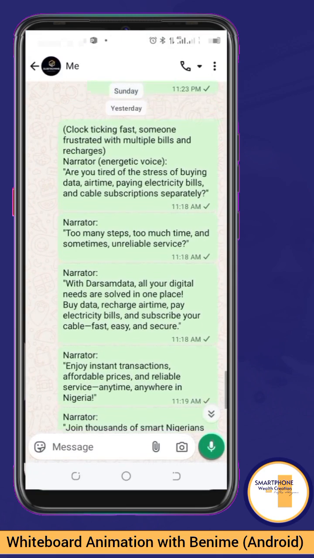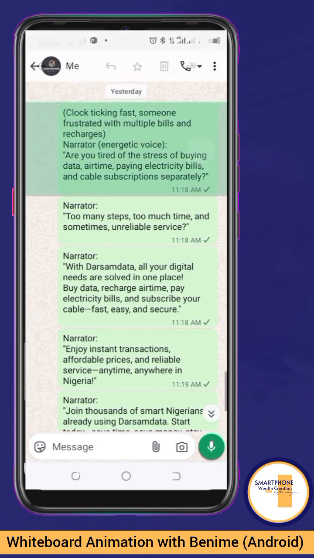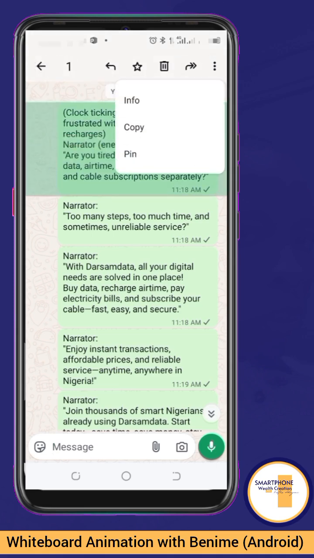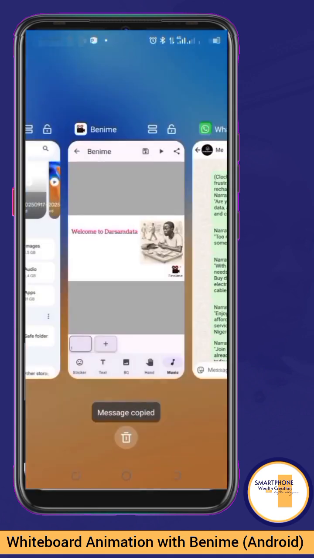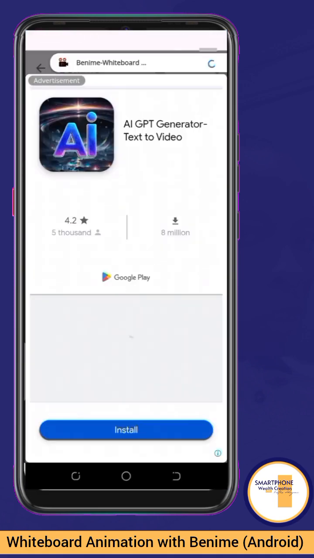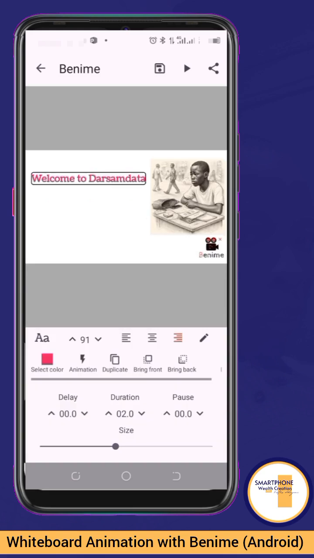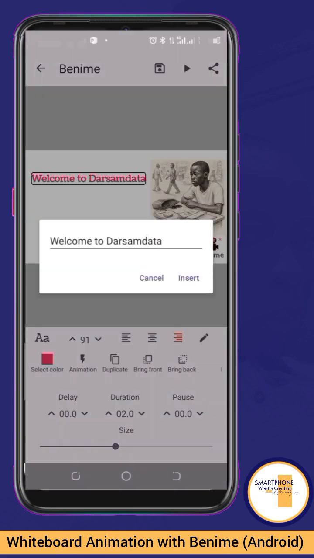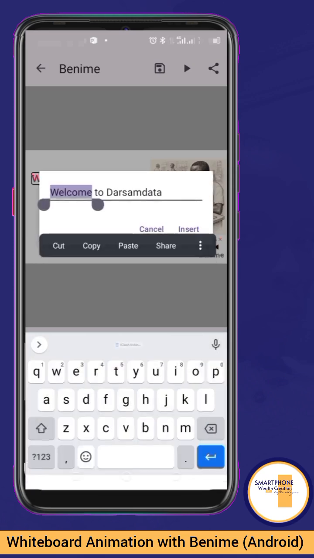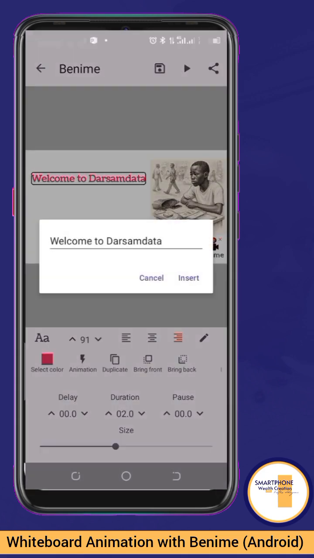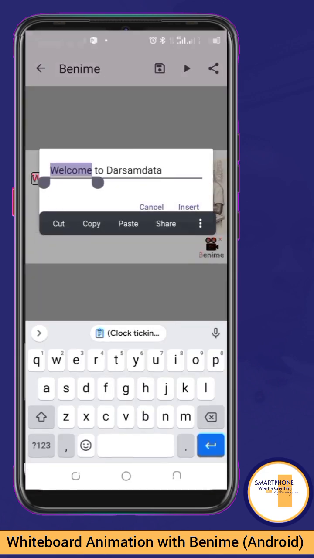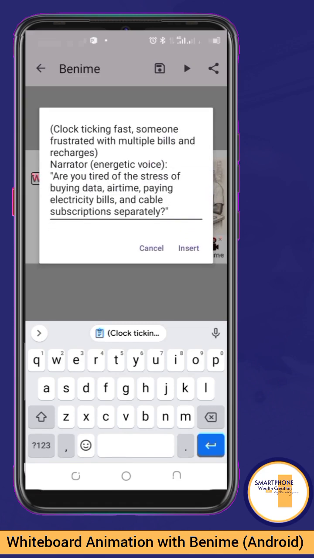Okay, so let's go ahead and just copy the first script for the first scene. Copy, and we go ahead and we paste it. Tapping on the text, click on edit, and welcome to the some data, and we'll paste it. Mind you, we only need the script itself, so I'm taking this off.